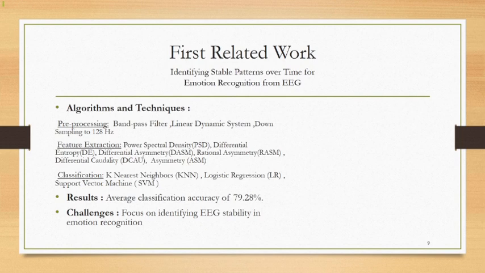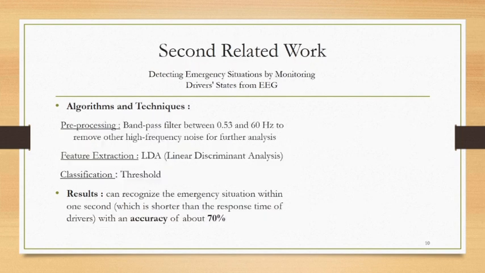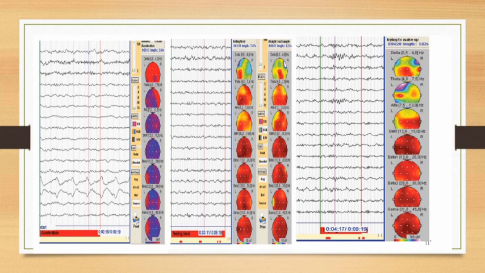in emotion recognition. In the second one, the preprocessing was a bandpass filter between 0.53 and 60 Hz to remove other high frequency noises. The feature extraction was LDA. The classification was threshold, and the result was that they can recognize the emergency situation within 1 second, which is shorter than the response time of the driver, with an accuracy of about 70%. As you see, the first picture is while the driver is accelerating, the second one while he's feeling tired, and the third one while he's trying to wake up, he is sleeping.